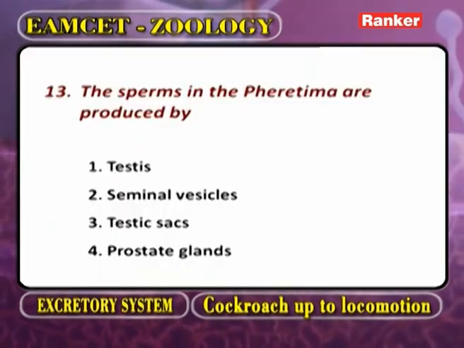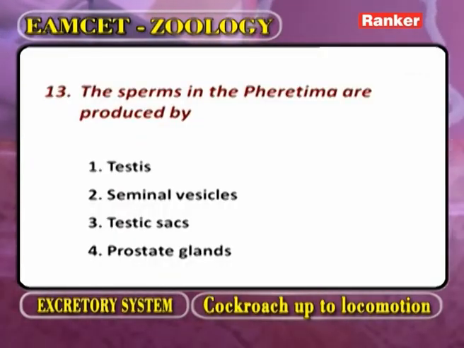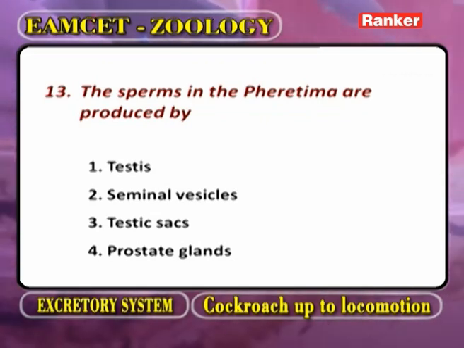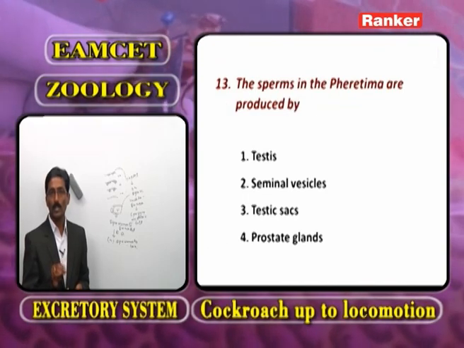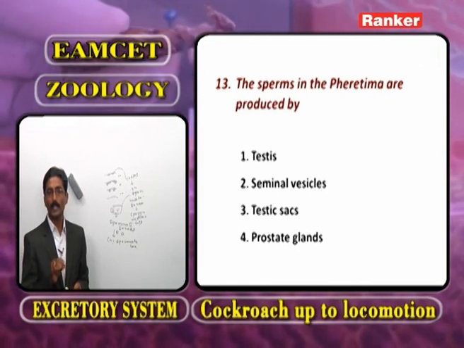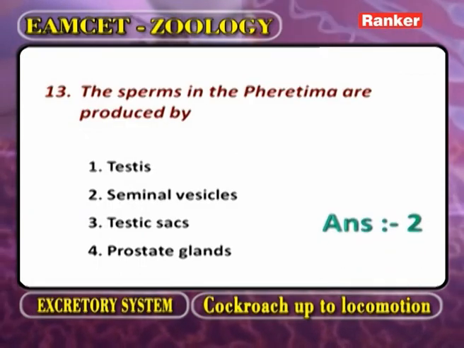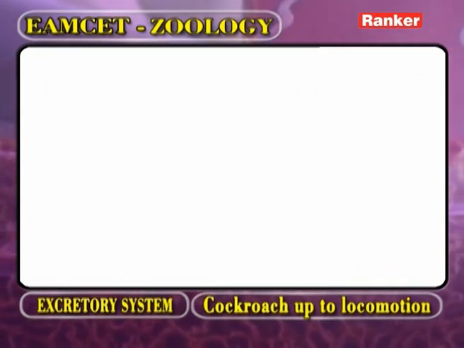The sperms in Pheretima are produced by: one is testes, second seminal vesicles, third testis sacs, fourth prostate glands. Now, what is the correct answer? The seminal vesicles. Now, go for the next question.